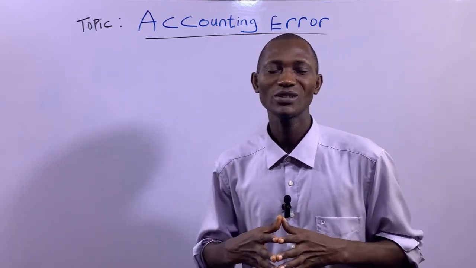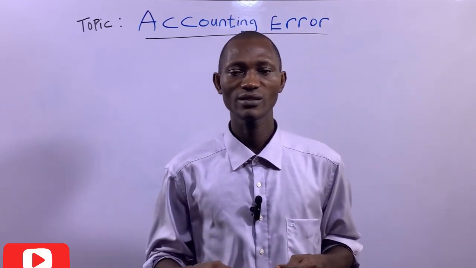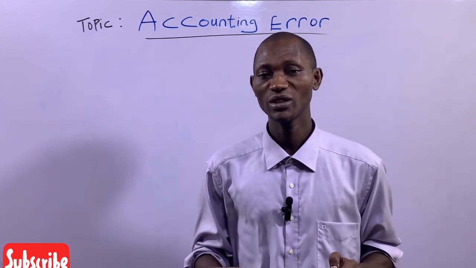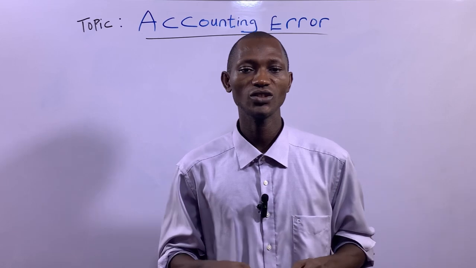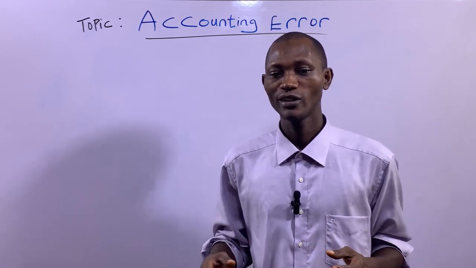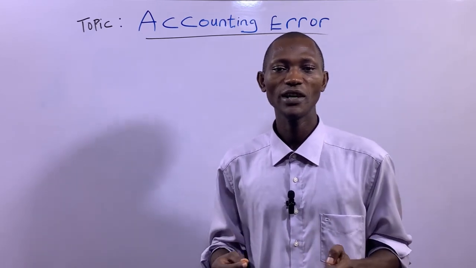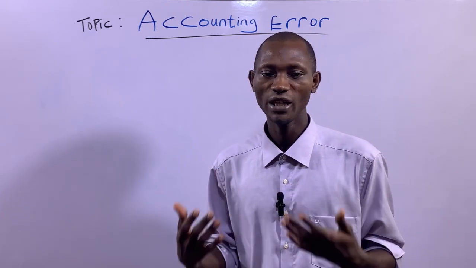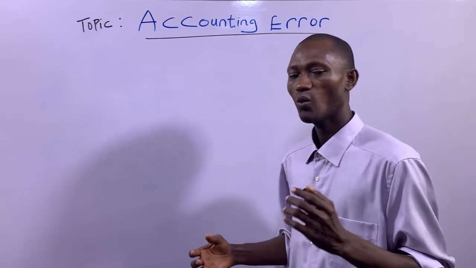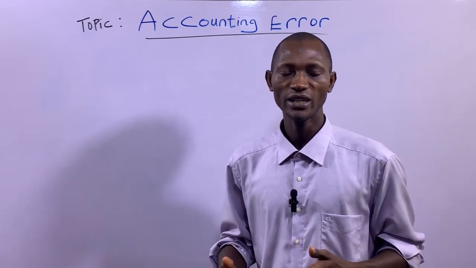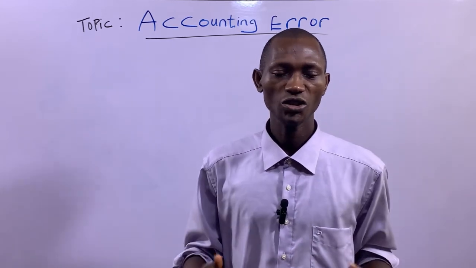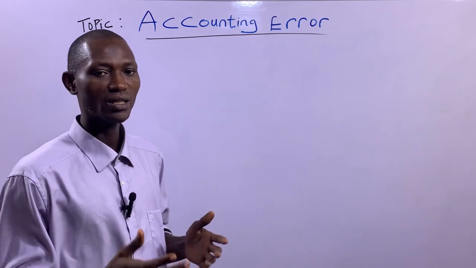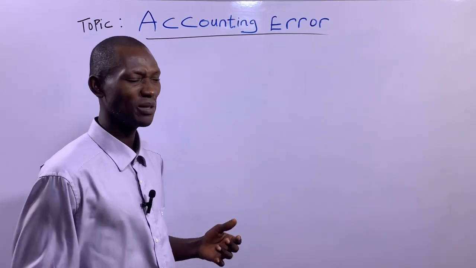So, when we say accounting error, there are those mistakes or misrepresentations that are made by the accountants in the preparation of financial statements. So this topic points to the fact that no one is infallible. No one is above making a mistake, basically. While the accountant prepares the financial statements, he or she may commit errors intentionally or unintentionally. And this is basically what we mean.